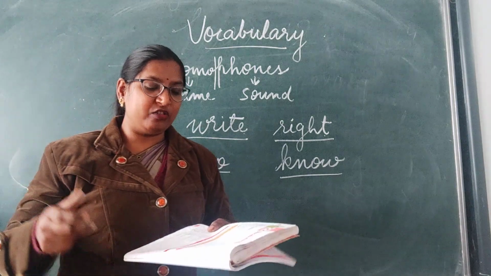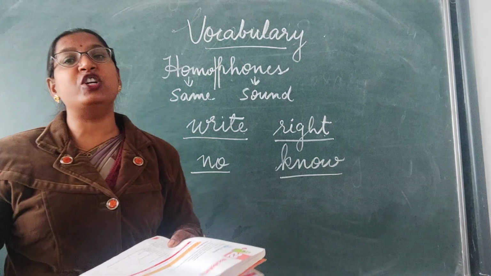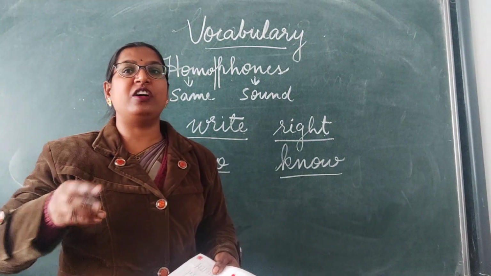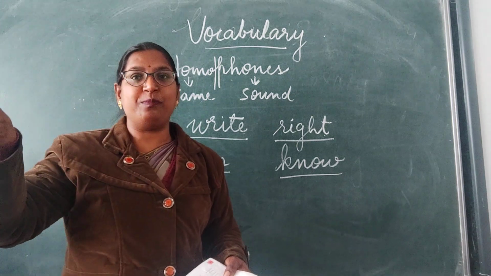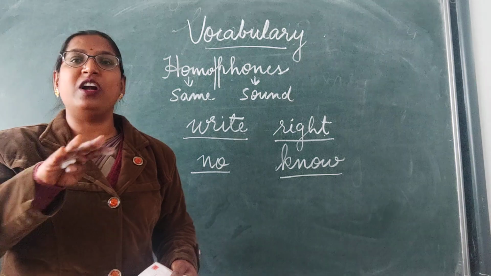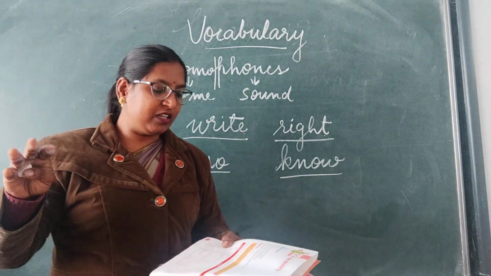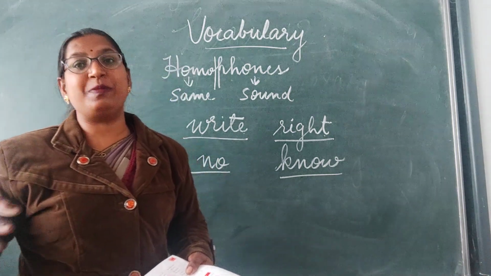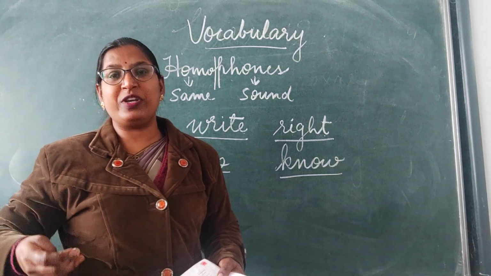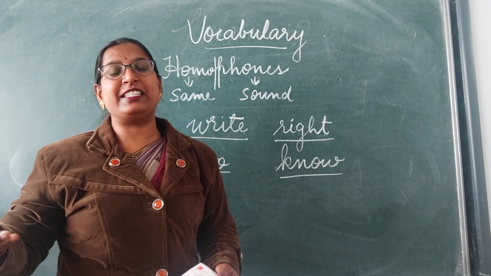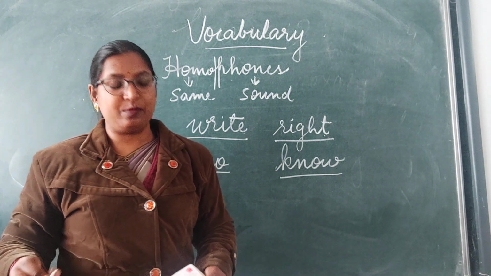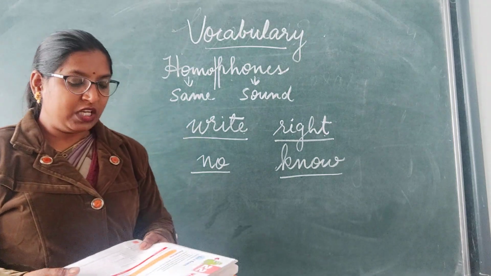You can see here the changes in the spelling and their meanings. The first altar is a higher platform for worship. Clear? If you have seen a church, you have seen the higher platform, where the priest is offering the prayers. That is called altar. Clear? Another alter is to change, make changes, like doing alteration in the clothes. We go to the tailor and say, please alter this. If it is unfit, we ask him to fit it again.